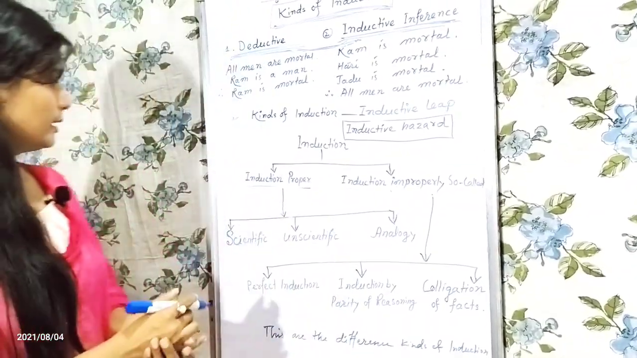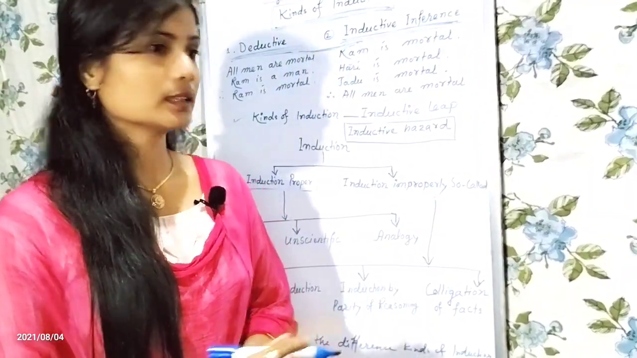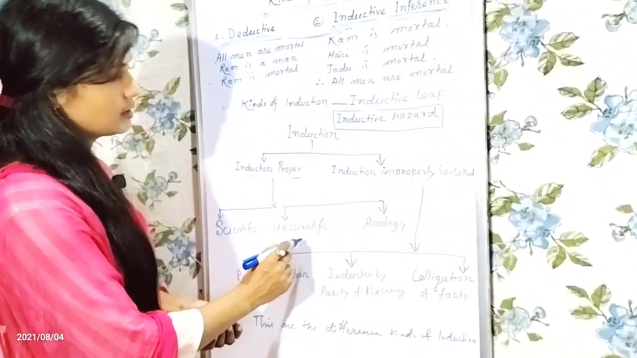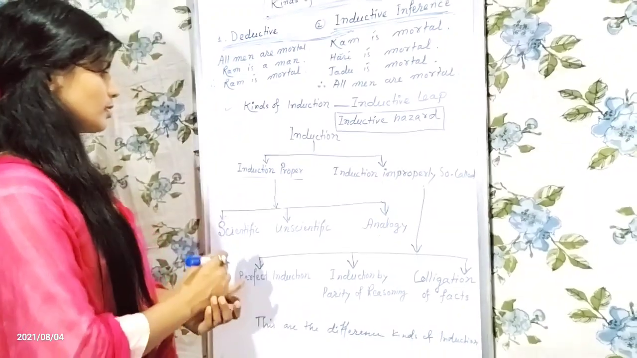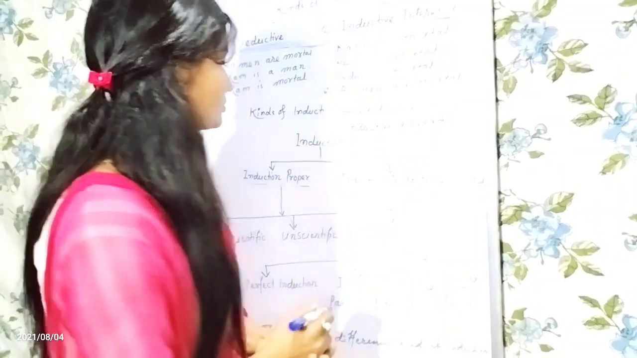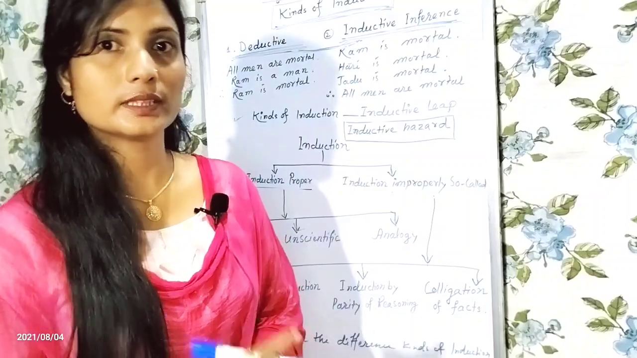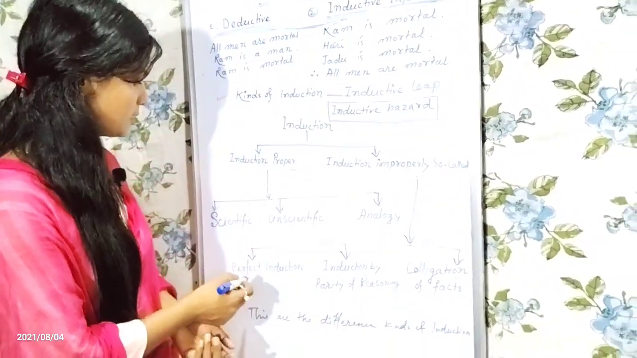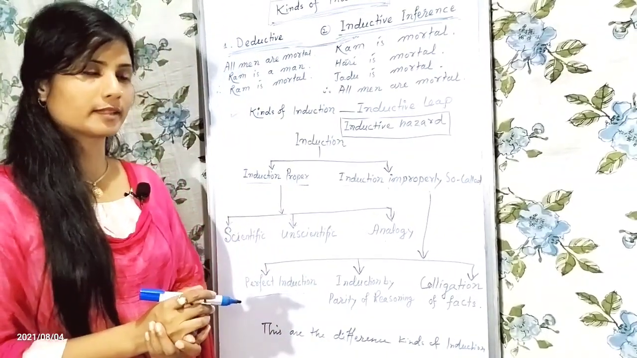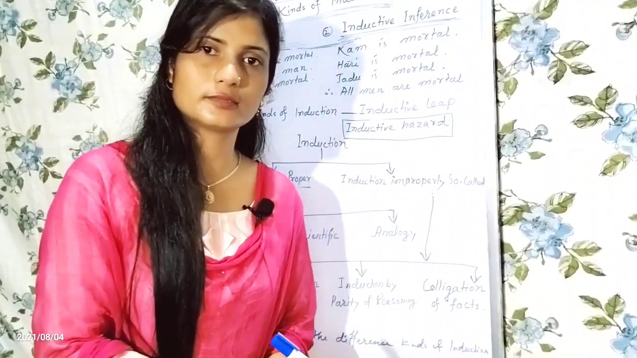Again, induction proper is classified into three types. They are scientific induction, unscientific induction, and analogy. And induction improperly so called is also classified into three types. They are perfect induction, induction by parity of reasoning, and colligation of facts. So these are the different kinds of induction.